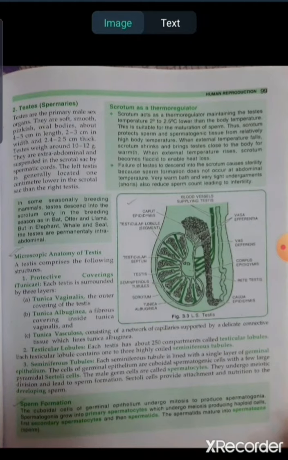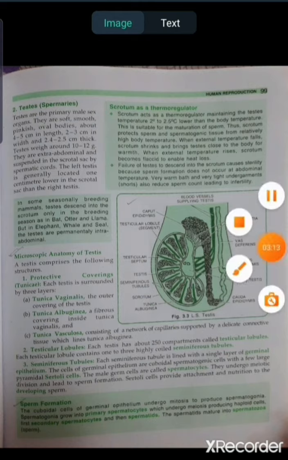Now what is new that we have to study is the microscopic anatomy of testis. So you know that the testis is the main or primary male sex organ which produces the hormones, and the main function of which is to produce the sperm or the spermatozoa. So let's see the microscopic anatomy of testis. This diagram, figure number 3.3, you also have to practice.